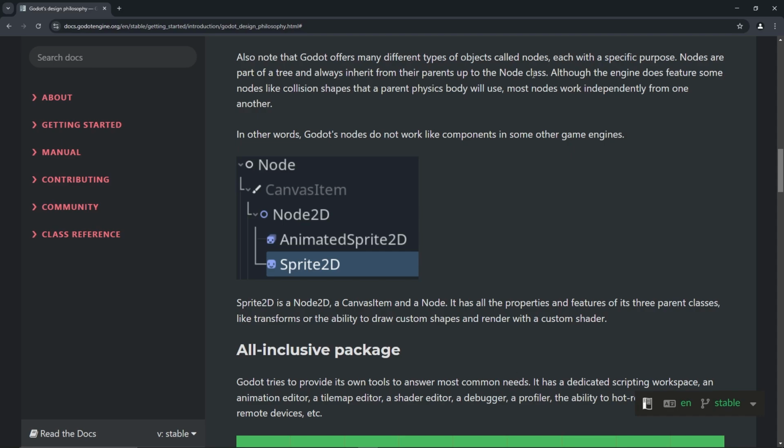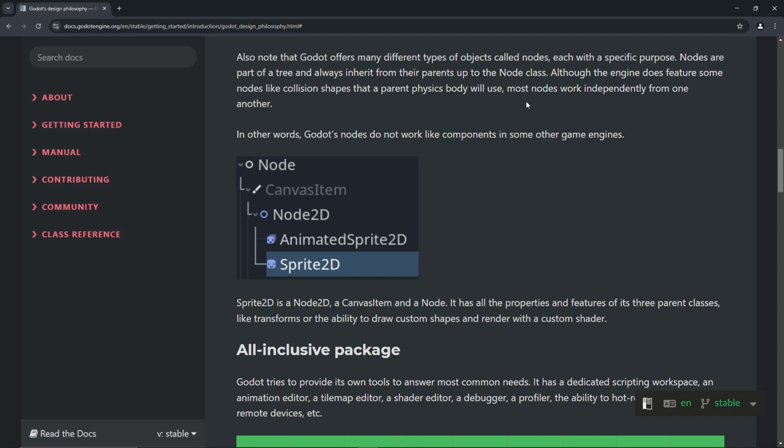Nodes. Different types of objects called nodes. Anyway, we'll get to this. Every time they talk about nodes, I get confused. But we'll get to it. All right. Although the engine does feature some nodes like collision shapes that parent physics body will use.